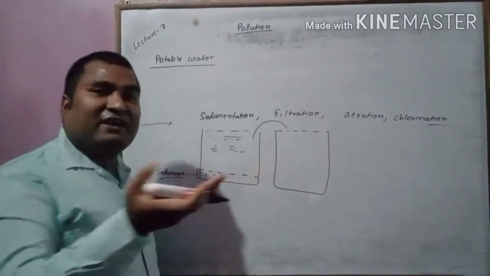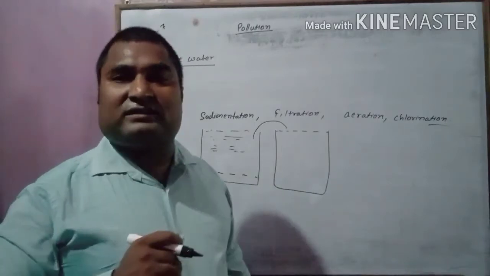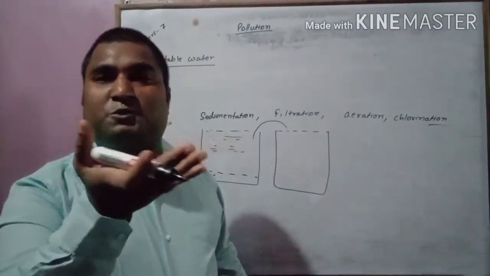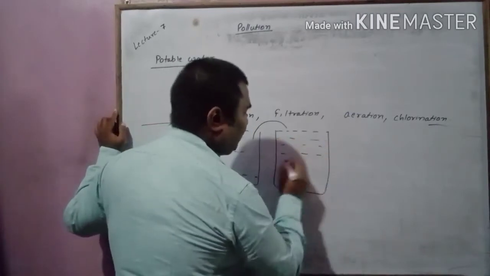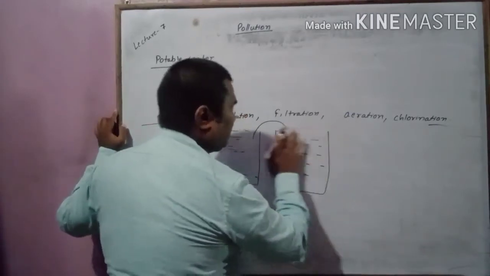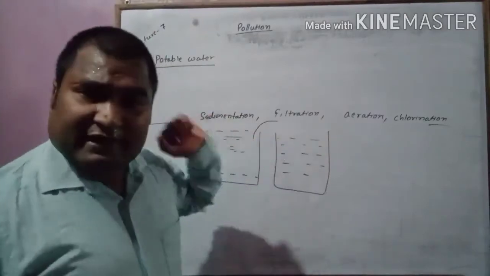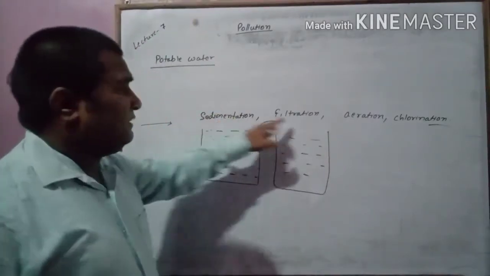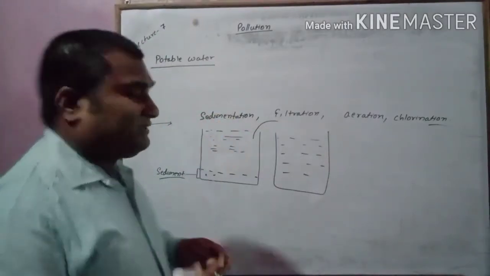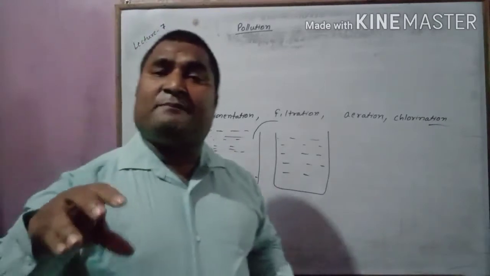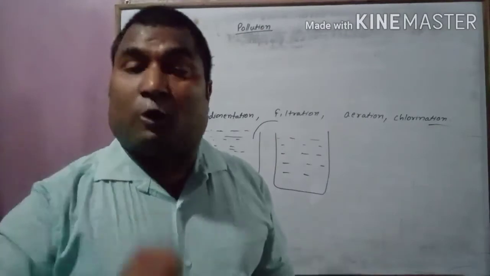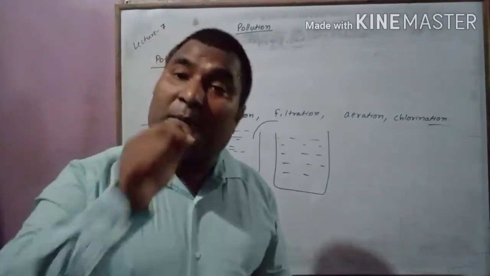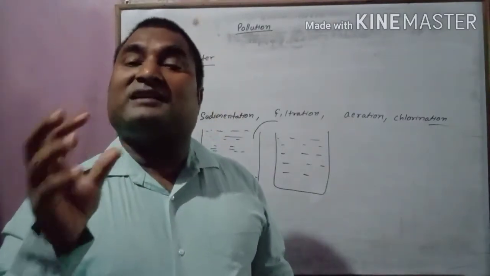So the filter will remove the suspended particles, the floating particles, whatever they are, will be filtered, and the clear water is here. Okay, now sedimentation is done, filtration is done. Now the suspended particles and the heavy particles you have removed, but some particles will be dissolved. There are some dissolved particles also.